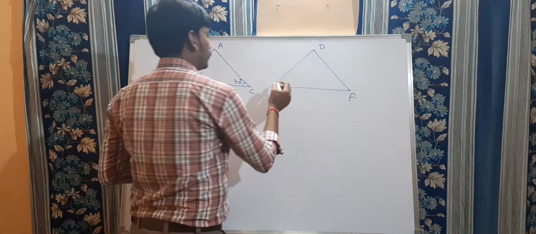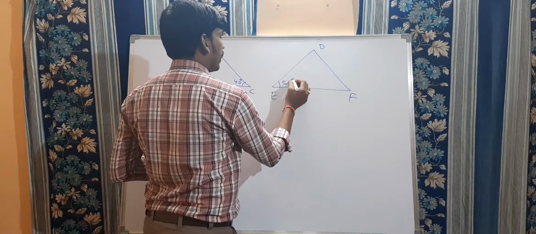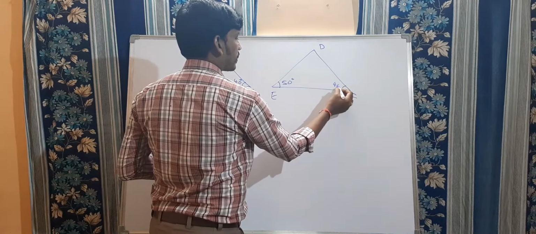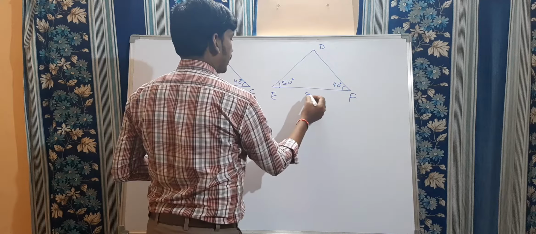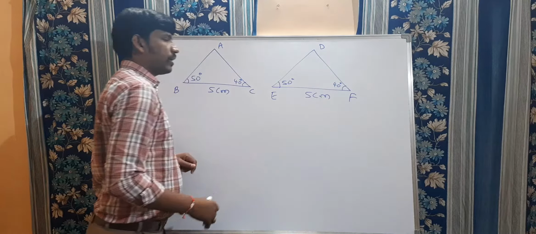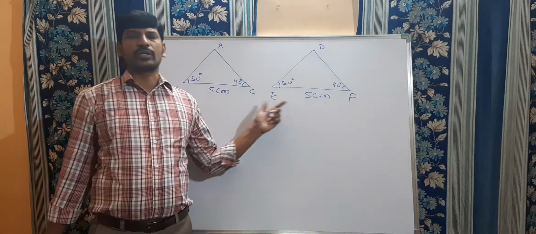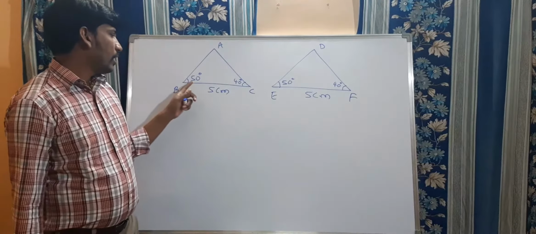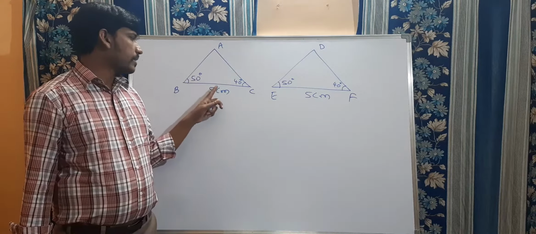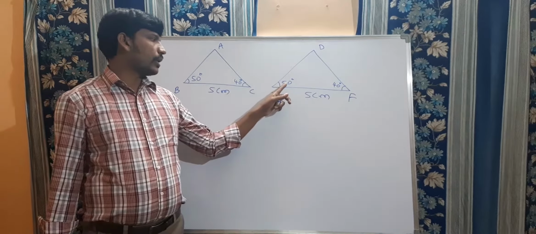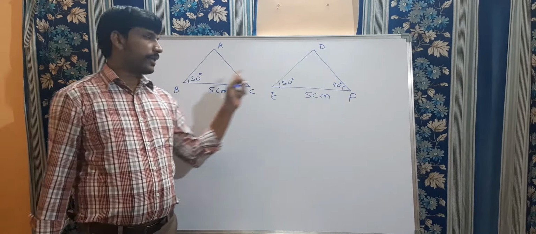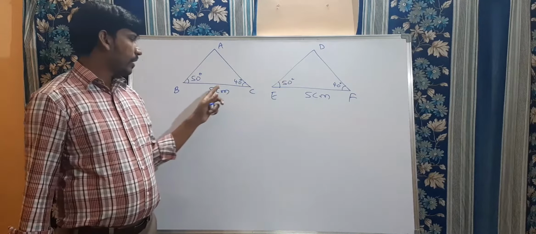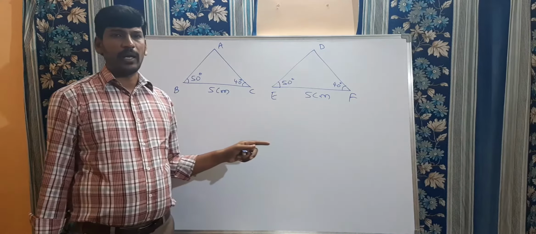And as well, in the second triangle, this will be 50 degrees, this will be 40 degrees, and this will be 5 centimeters. Now look at here. What can you conclude from these two triangles? Here, angle, side and angle. Here also angle, side and angle. The corresponding angles are equal, and the corresponding sides are also equal. Clear?